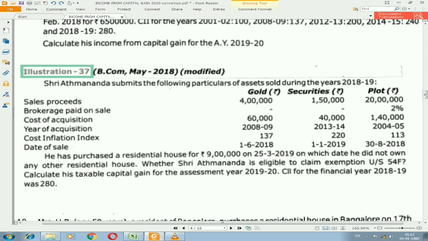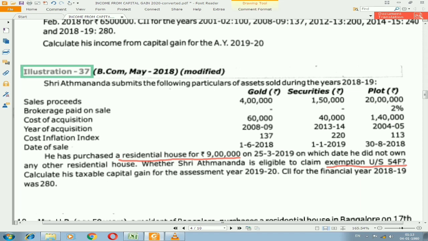Cost inflation index 137, 220 and 113. Date of sale 1/6/2018, securities 1/1/2019, for plot 30/8/2018. He has purchased a residential house for rupees 9 lakh on 25/3/2019, on which date he did not own any other residential house. Whether Shri Atmananda is eligible to claim exemption under section 54F. Calculate the taxable capital gain for the assessment year 2019-20. Cost inflation index for the financial year 2018-19 is 280.